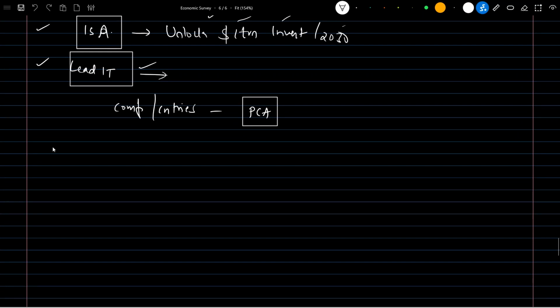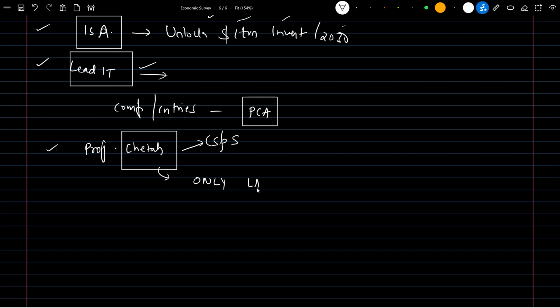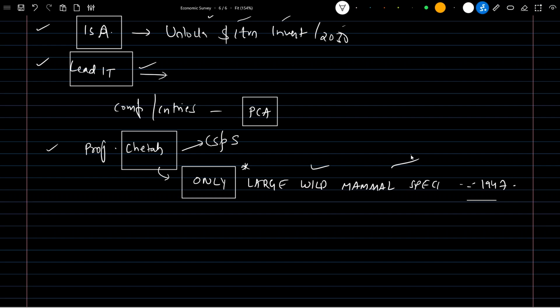Next important topic is Project Cheetah. What we need to remember is that it is a centrally sponsored scheme, not a central sector scheme. One important thing to understand: the cheetah is the only large wild mammal species that went extinct. The keyword here is "only", so don't be negative here. It is correct: it is the only large wild animal species to have gone extinct in India since independence in 1947. This statement is true.